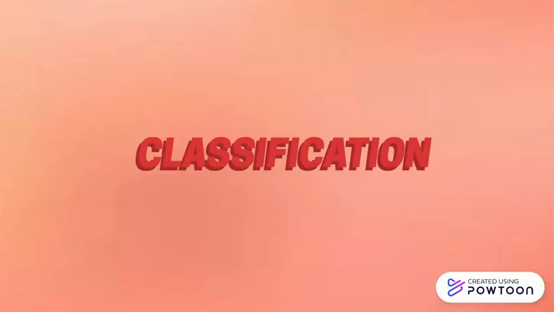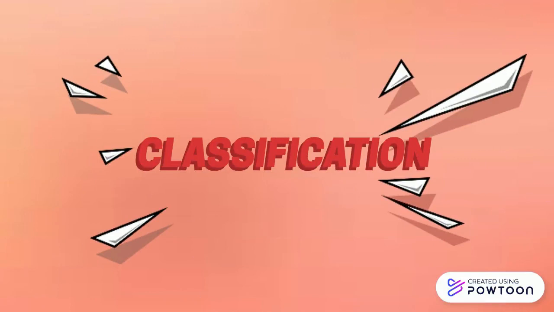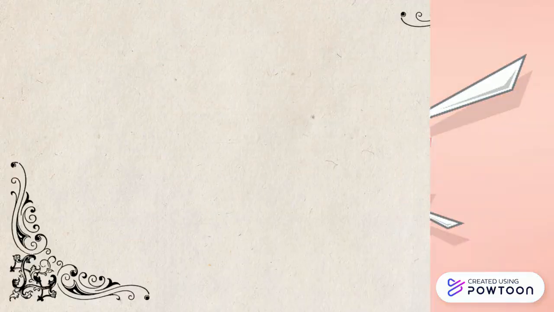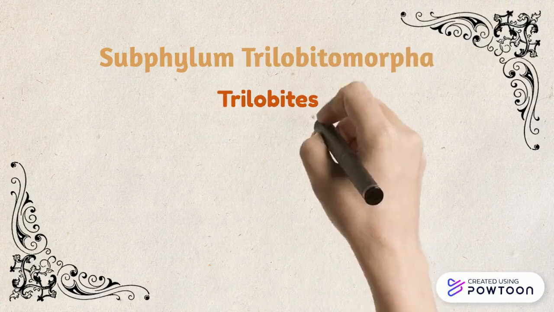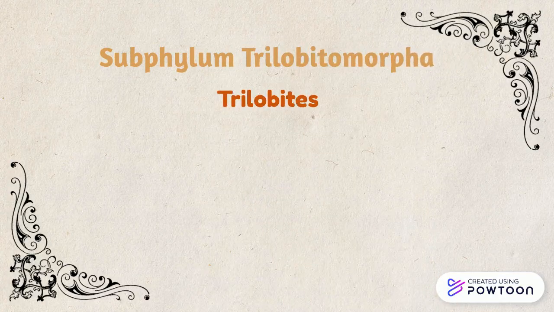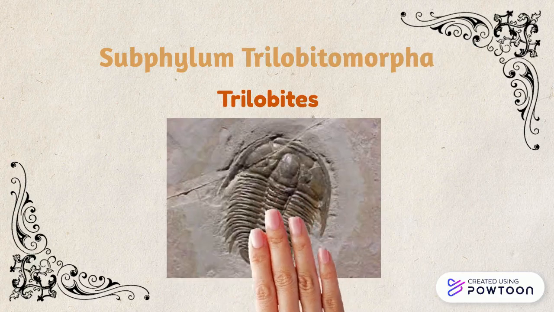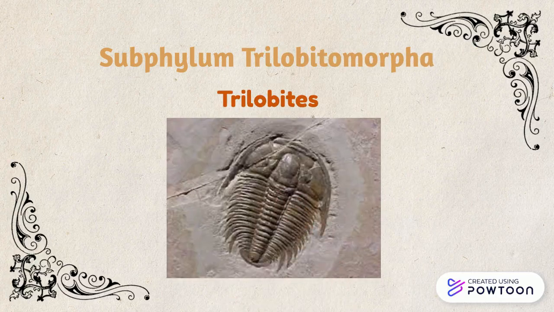Next, we'll be moving on to the classification of Arthropoda. Subphylum Trilobitomorpha. The trilobites comprise a wholly extinct group of primitive marine arthropods. The flattened, oval body was composed of a head covered by a dorsal shield, a trunk which is the thorax, and a terminal segment which is the pygidium.